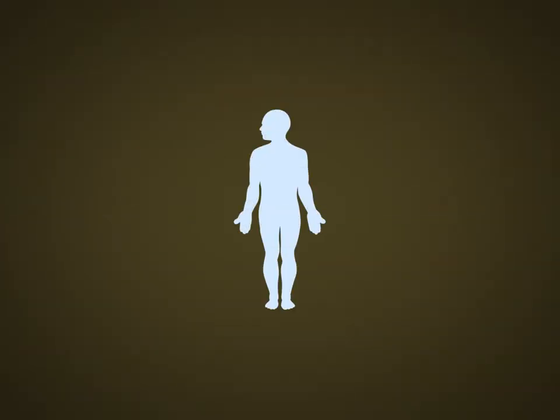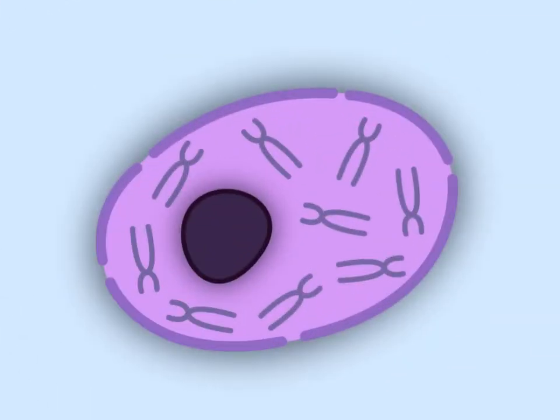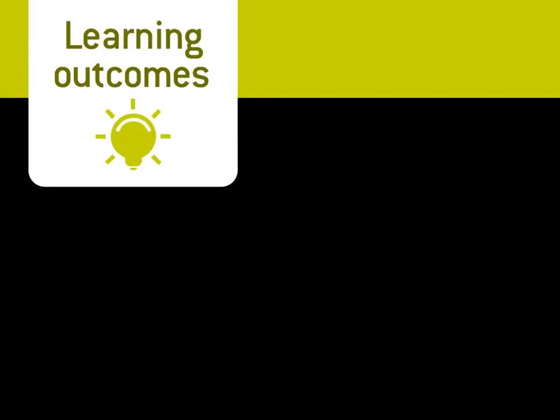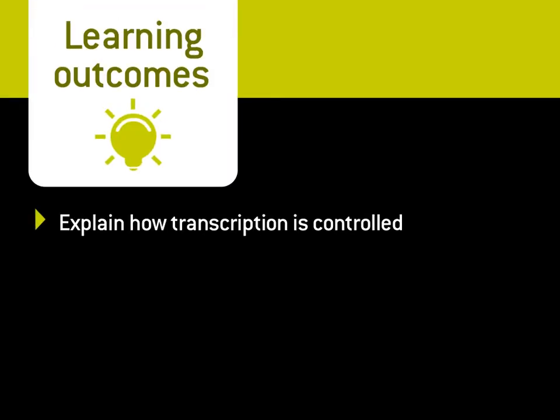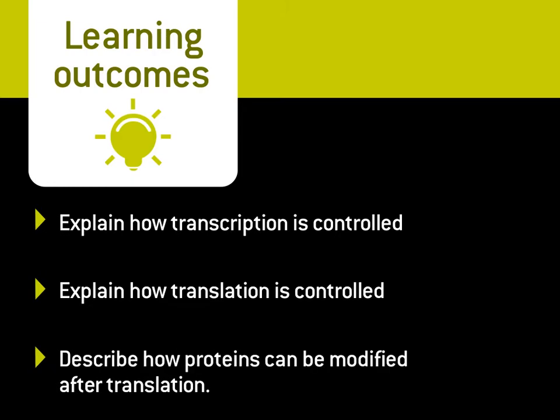Every cell in the body contains the entire genome. However, not all genes are expressed in every cell all of the time. How do cells control which genes are expressed? To understand this, we need to explain how transcription is controlled, explain how translation is controlled, describe how proteins can be modified after translation.